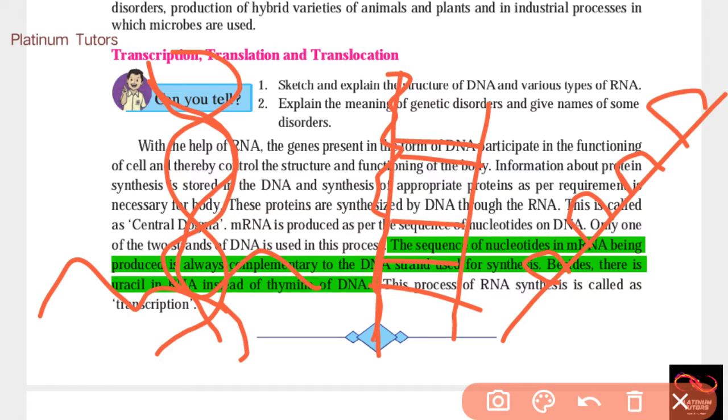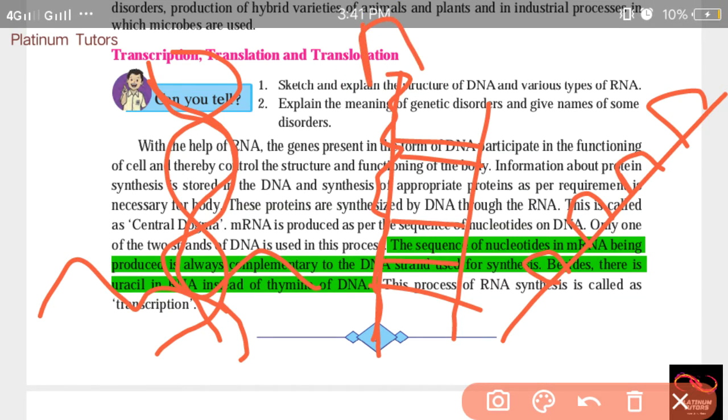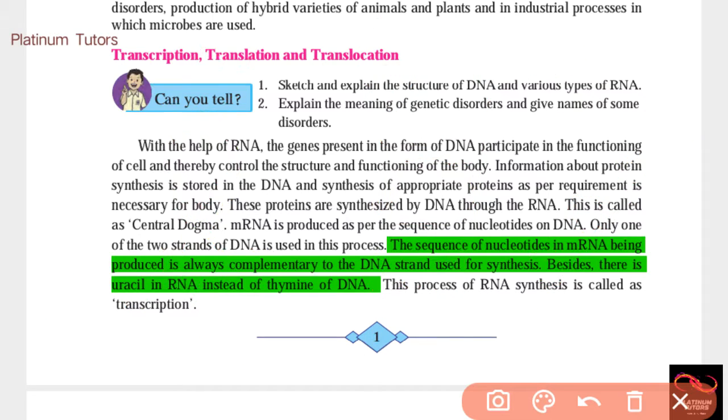They are adenine, guanine, cytosine, and thymine. It is in DNA, but if we move on to RNA, then the thymine will change to uracil. There will be missing of thymine, and there will be presence of uracil.